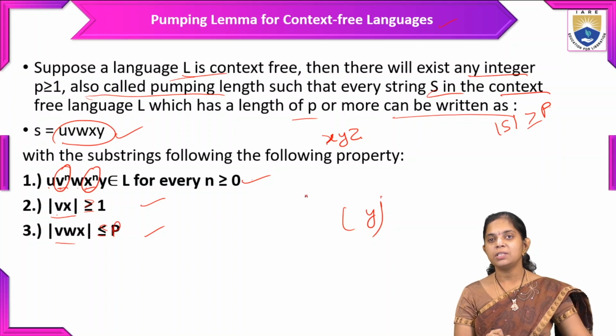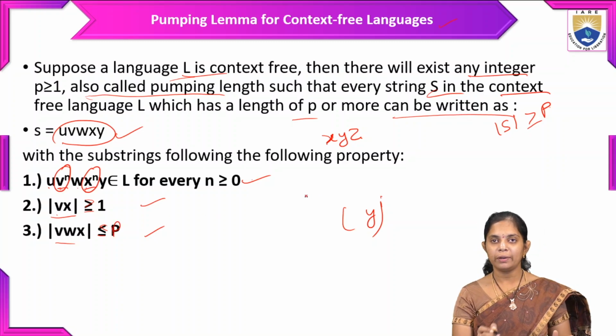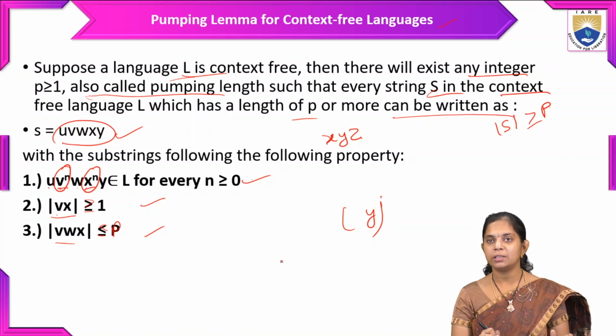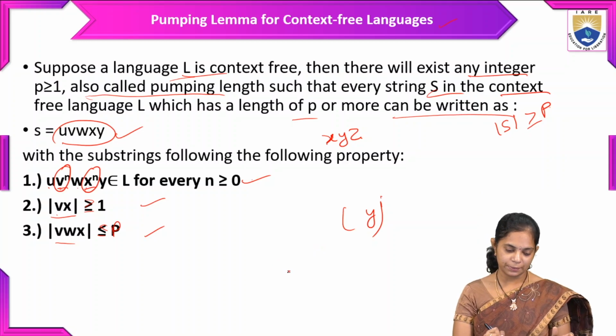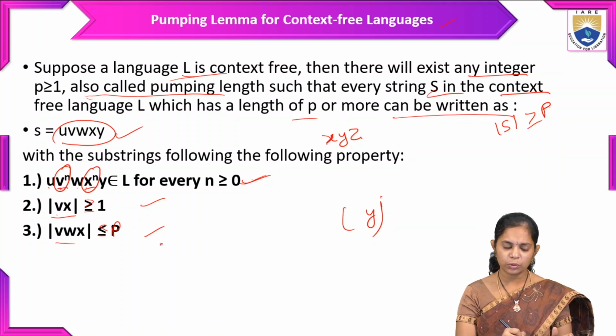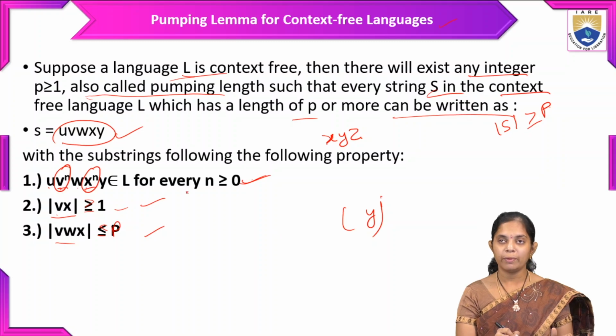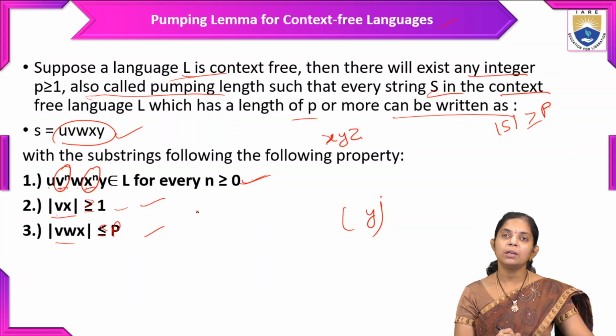So the same conditions we need to follow. There we divided the string into three parts, and now in the context-free language we divide the string into five parts, and we need to follow these five rules. We need to divide the string into five parts and check for these three conditions.